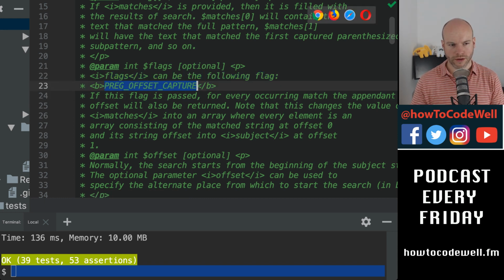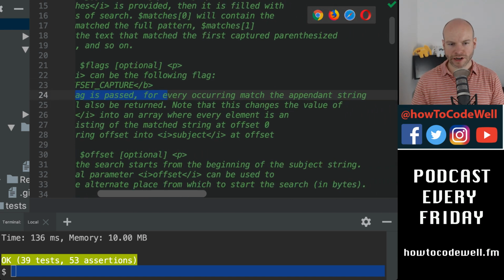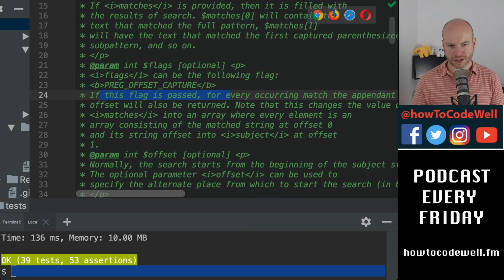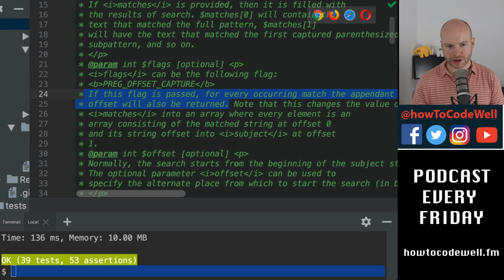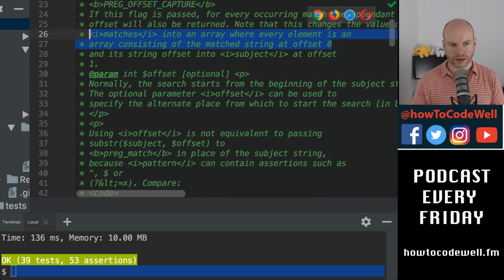There's only one way: preg offset capture. If this flag is passed, for every occurring match, the appendant string offset will also be returned. Note that this changes the value of matches into an array where every element is an array consisting of the match string at offset 0 and its string offset. No, we don't need to worry about that, I don't think.